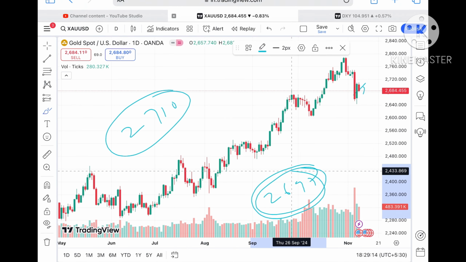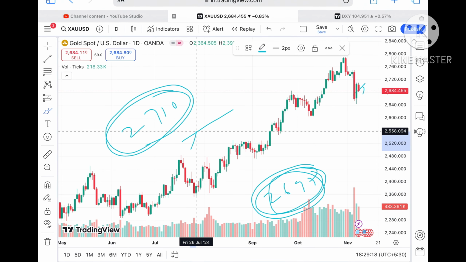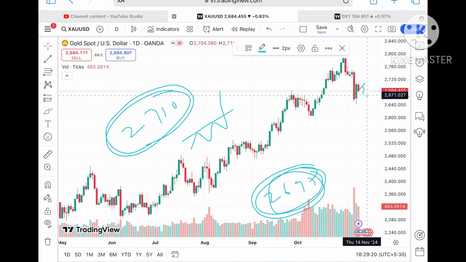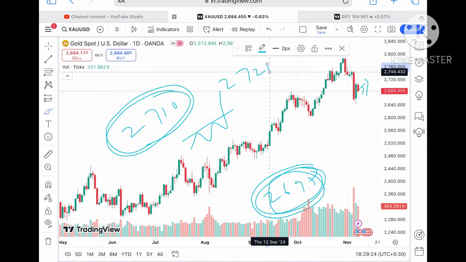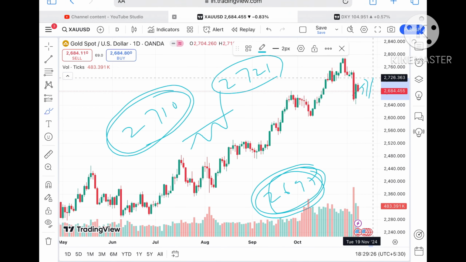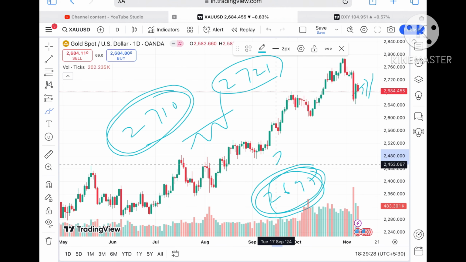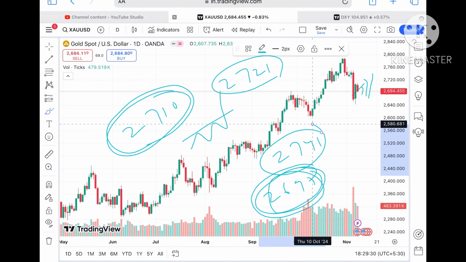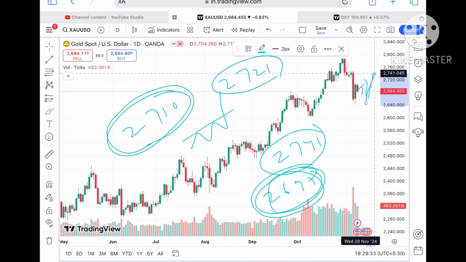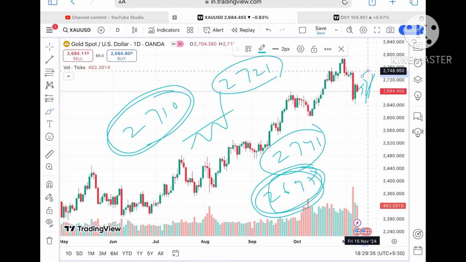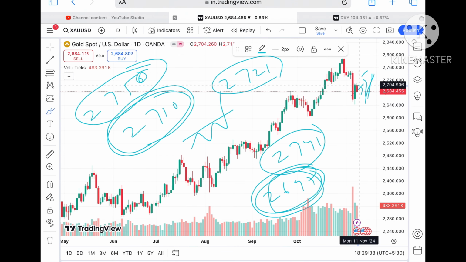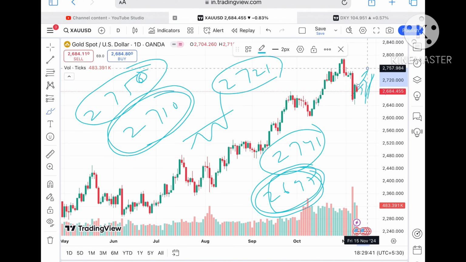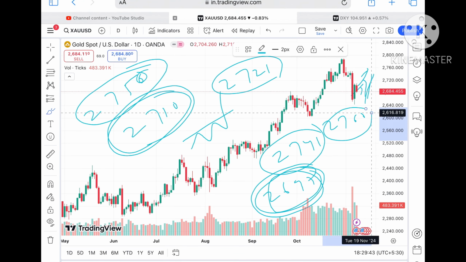Keeping that in mind, as soon as the price starts crossing this level and sustains, we can see it will cross a level of 2710, which is already being tested. So chances are high it will cross that level and go towards $2721. Suppose the price moves above that level, the chance of touching 2741 will be there, and from there a further high towards 2750, which is already being tested. So chances of crossing that level will be there, and then it can go towards 2760.